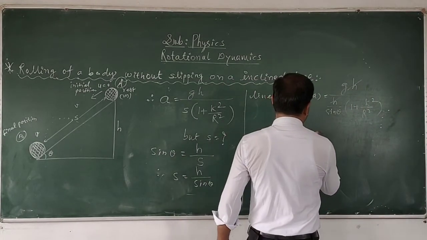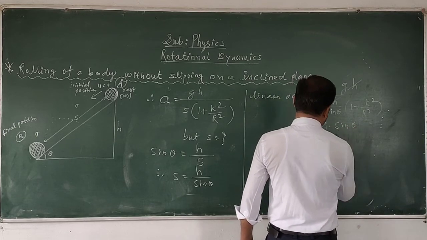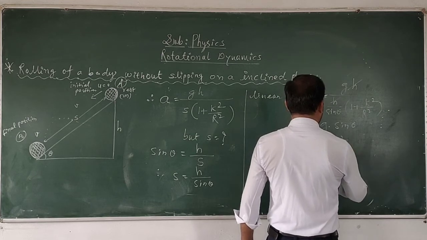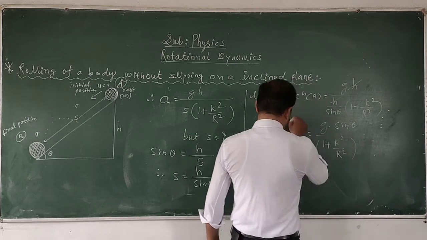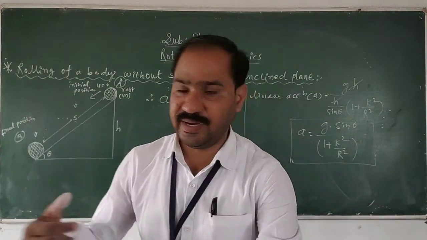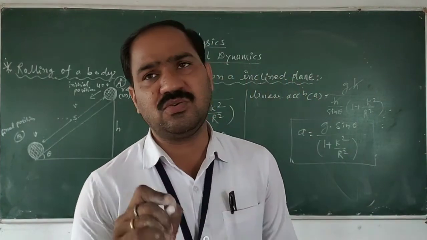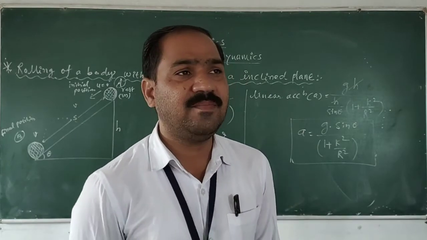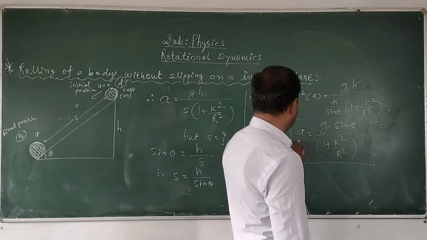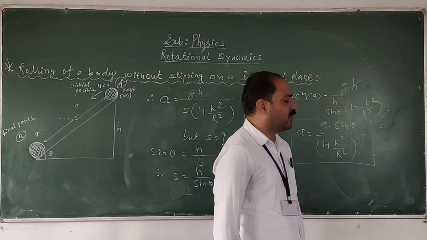Therefore, it will become a is equal to g sin theta upon 1 plus k square upon r square. So this is the final expression for the velocity that I have found. Velocity is v is equal to under root of 2gh upon 1 plus k square upon r square. Now a is equal to g into sin theta upon 1 plus k square upon r square.